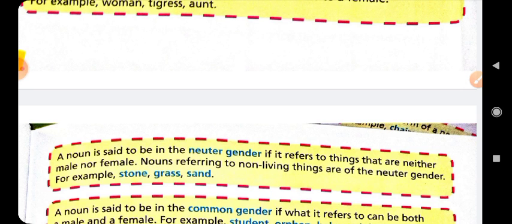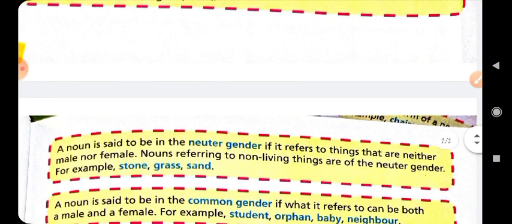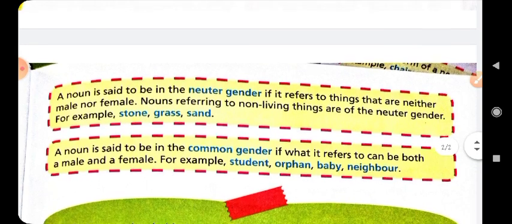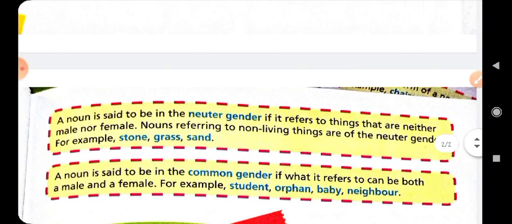When we add e double s, it will be lioness, and it is the opposite word of lion. It means lion is male, then lioness is female. Count is male, then countess is female. Shepherd is male, shepherdess means female. Heir, heiress, priest, priestess, etc.